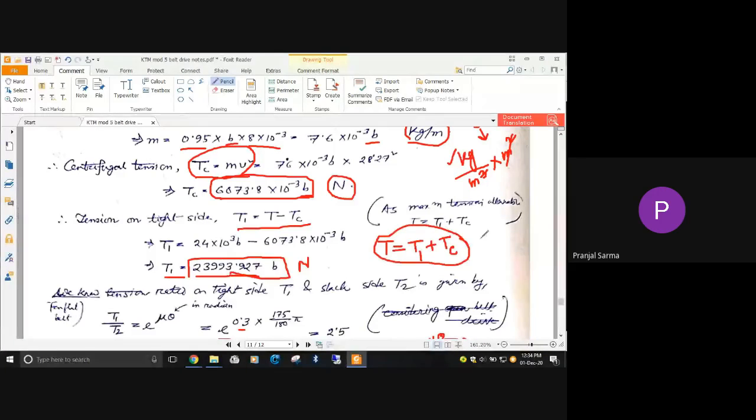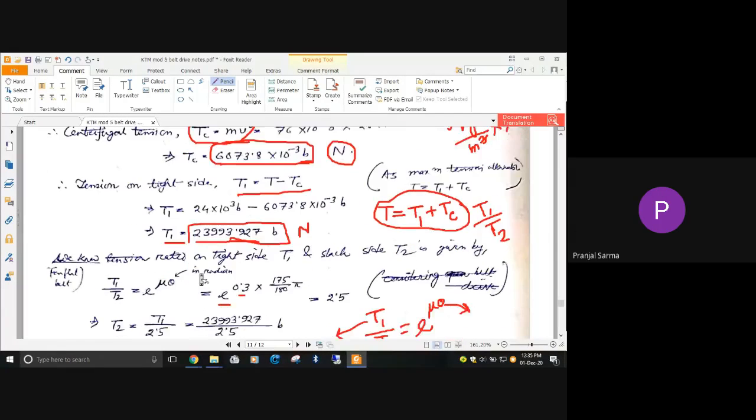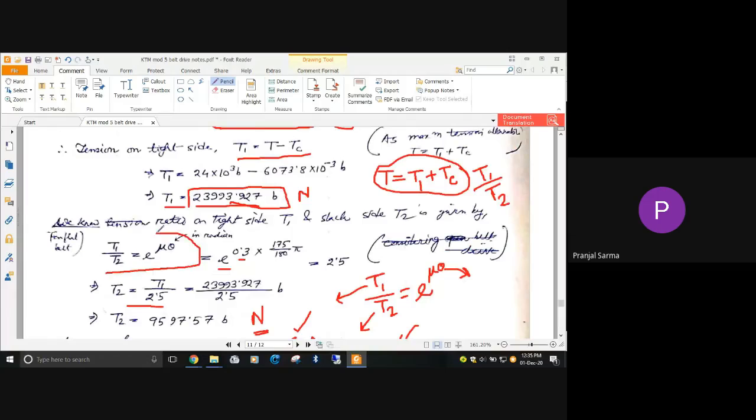Our intention is actually to use this T1 by T2 ratio relationship, the ratio of the tensions in the tight and slack sides, which is very well known in the case of belt drives. So it comes into the picture.